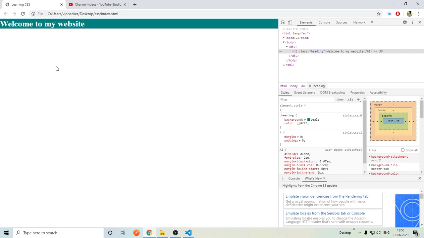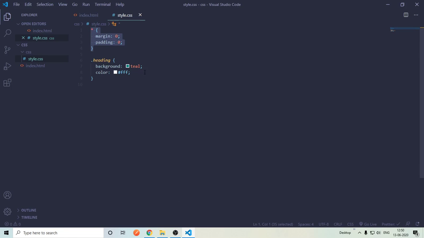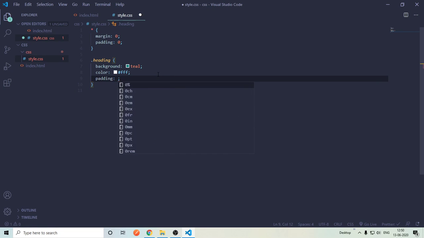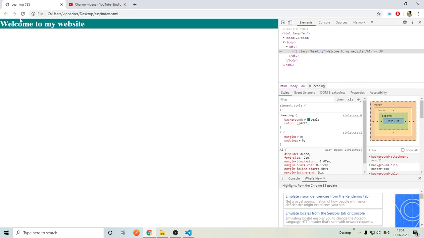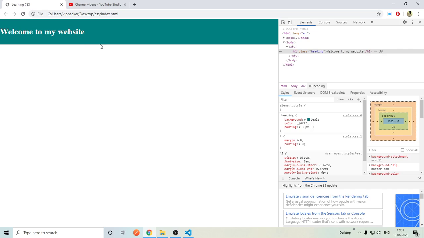Let's give it a padding. I will give top and bottom of 30 pixel and align this text into center. Okay, so how do I do that? I will say padding. So top and bottom 30 pixel. So I will say 30 pixel here. Left and right 0 because I don't need that. Let's save it, check it, refresh it. As you can see, it's big now.